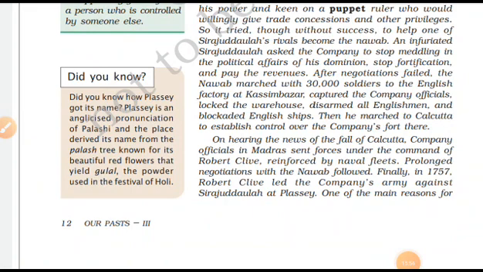An infuriated Siraj-ud-Daulah asked the company to stop meddling in the political affairs of his dominion, stop fortification, and pay the revenues. After negotiation failed, the Nawab marched with 30,000 soldiers to the English factory at Qasim Bazar.